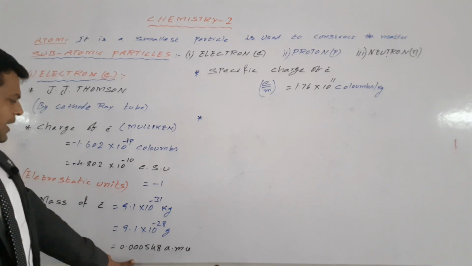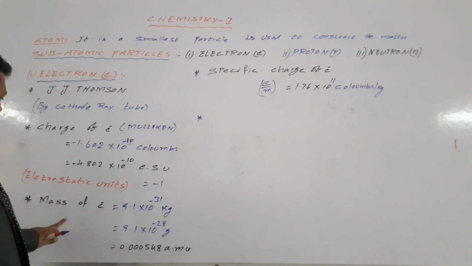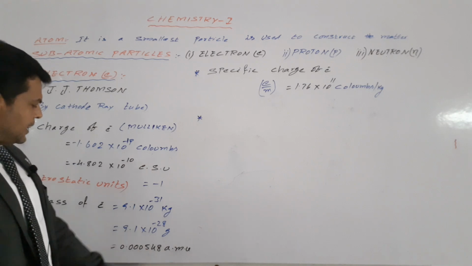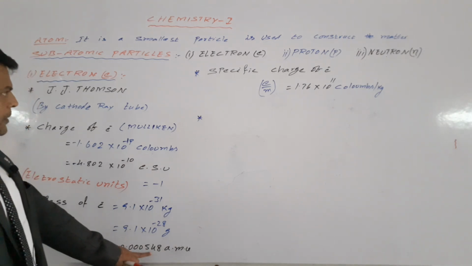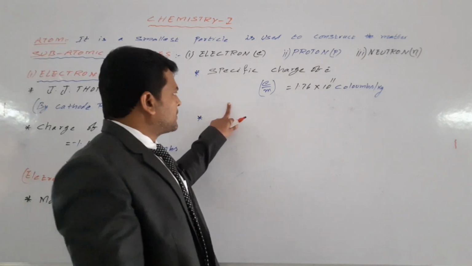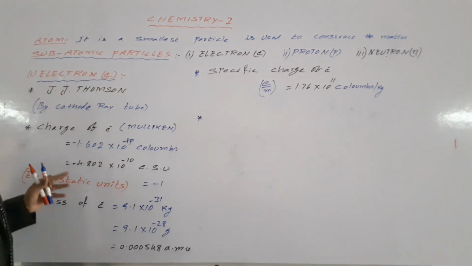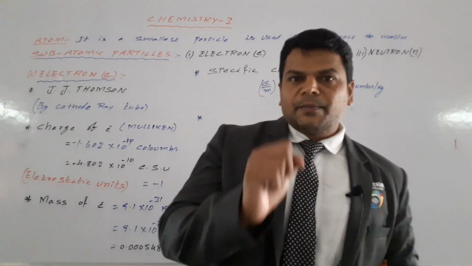AMU means atomic mass units. So the mass of the electron is given in kg, in grams, and in atomic mass units. This is the specific charge of the electron. This is the information about the electron, the first fundamental particle.